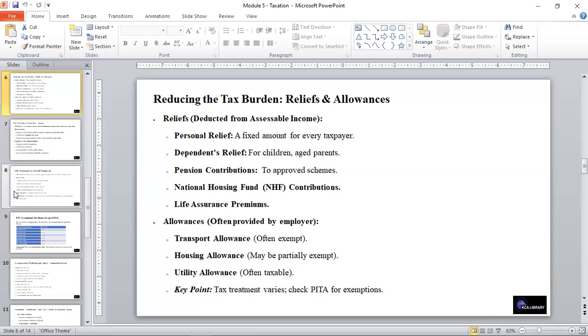And we have allowances, which are often provided by the employer, and these include the transport allowance, and this is often exempt from the tax to be paid. Another is the housing allowance, and this may be partially exempt. And then we have the utility allowance, which is often taxable. The key point is that tax treatment varies, and you need to check the Personal Income Tax Act for exemptions.